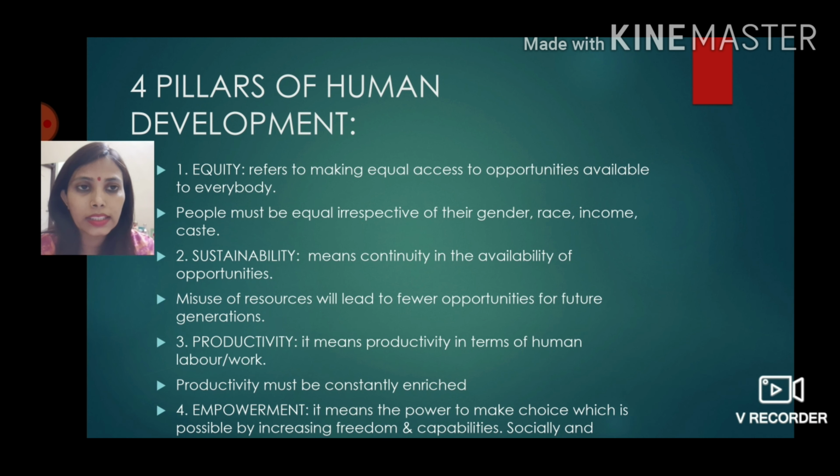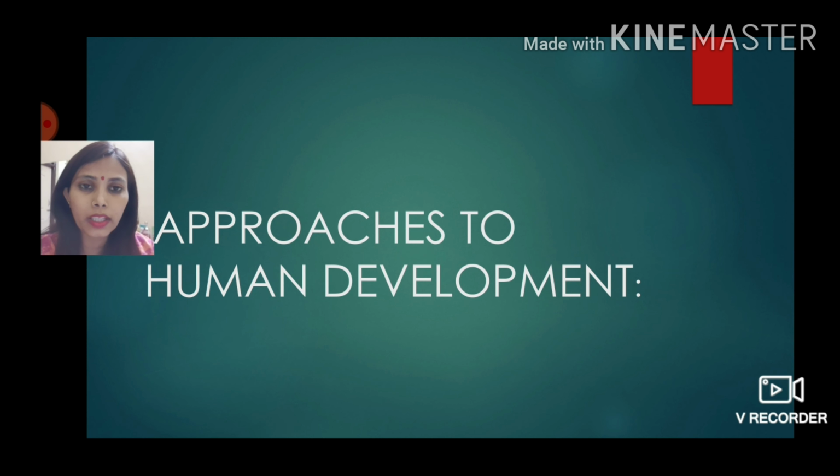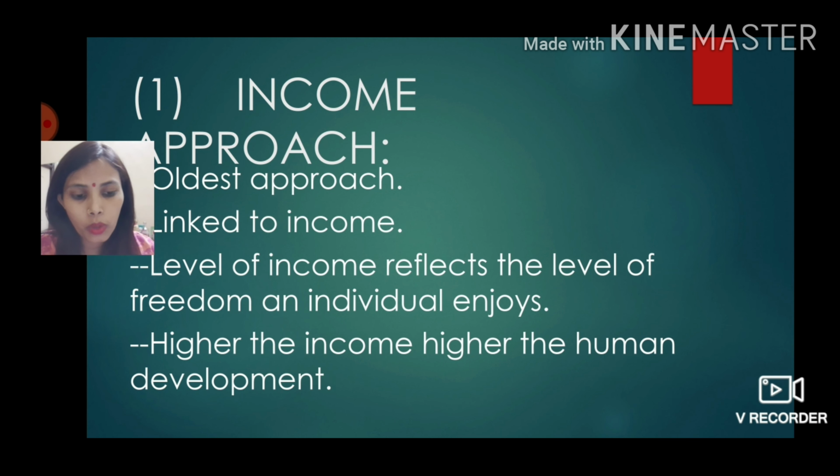Now next is approaches to human development. How do we look at the ways of looking at human development? There are 4 approaches, namely income approach, welfare approach, basic needs approach and capability approach. Approach means the way you look at something, or your way of looking. So 4 approaches are there, like the 4 pillars. There are again 4 approaches to look at human development.